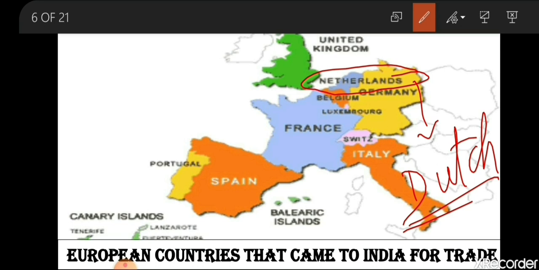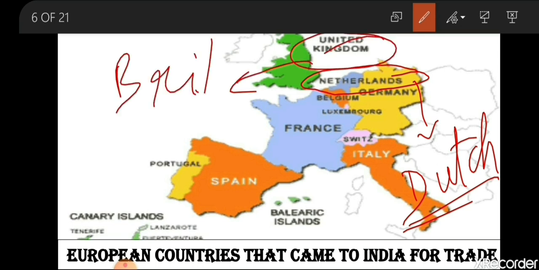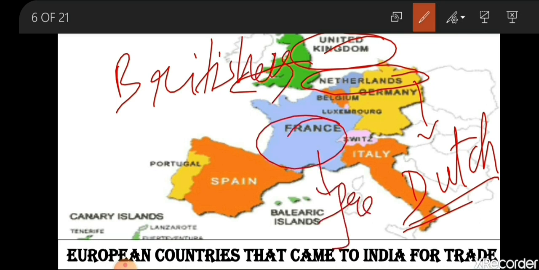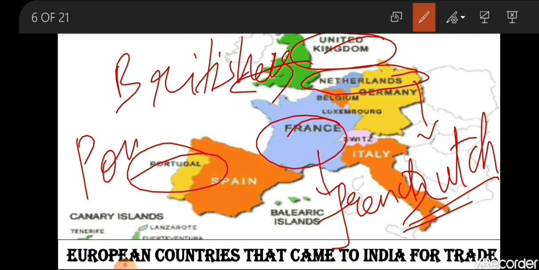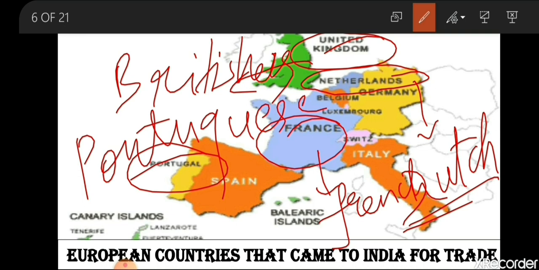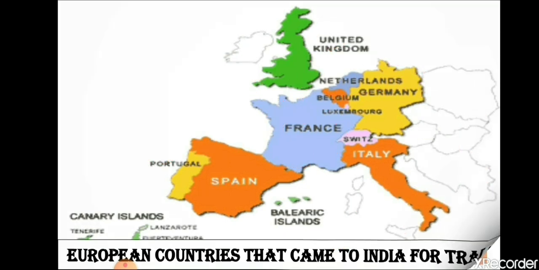Next we will see the United Kingdom. These were the Britishers. Then France, that were the French, and Portugal, that was the Portuguese. So these were the four trading companies that came to India during the 17th, or we can say during the 16th to 18th century. Now next we are going to see about,